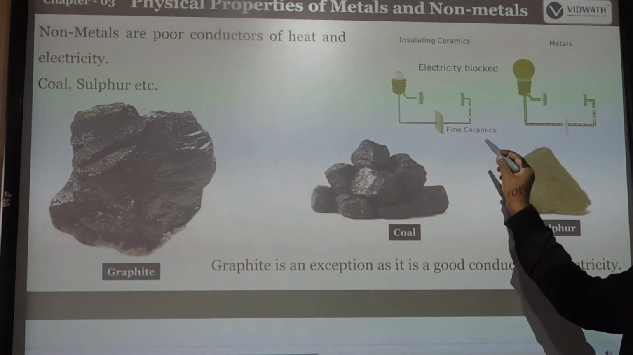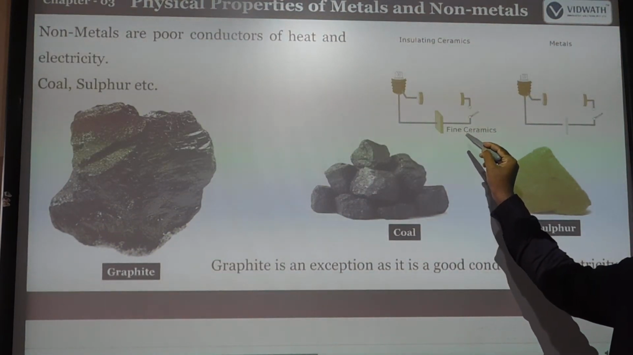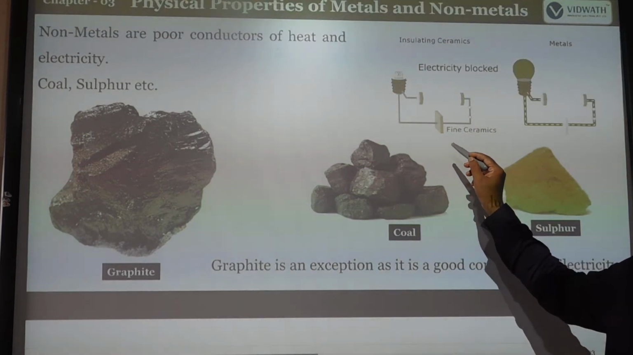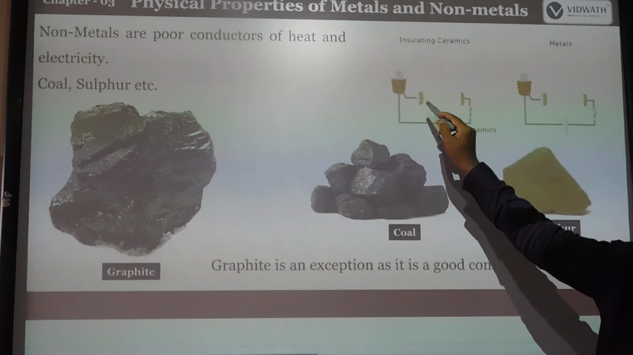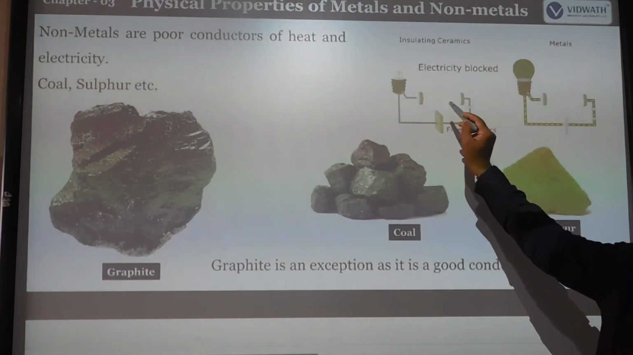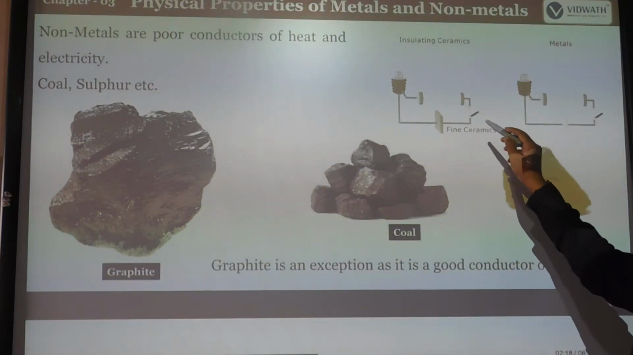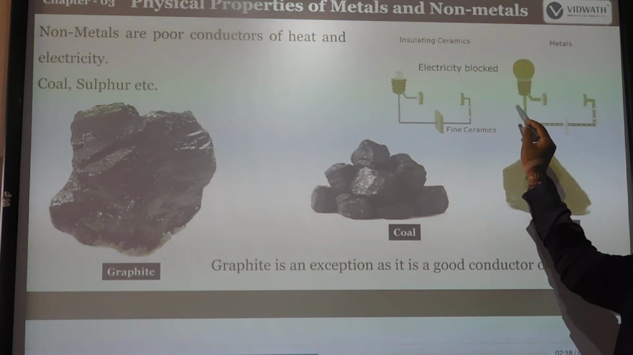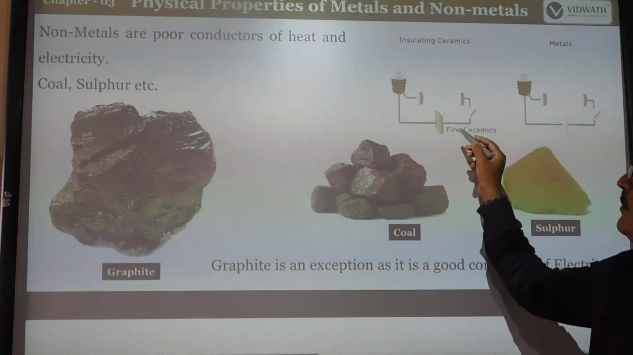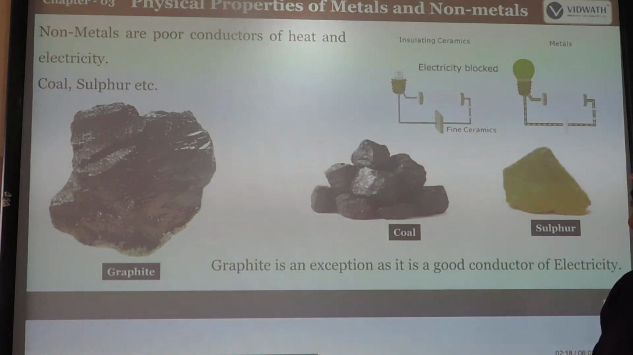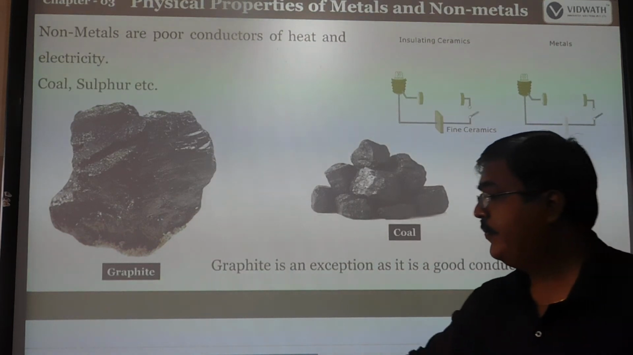See here, the example given is fine ceramics. Ceramics is one of the non-metals, and it is connected to an electric bulb. When the current is switched on, the bulb does not glow because the current is blocked here. So in this activity, we can say non-metals are poor conductors of heat and electricity.